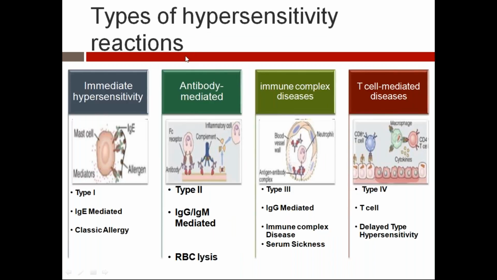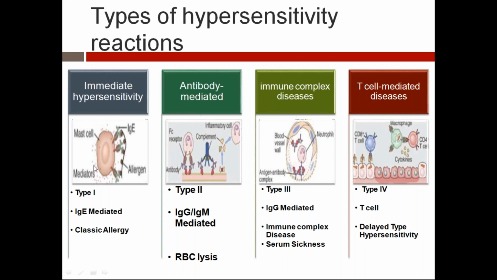And types of hypersensitivity reaction we already know: 1, 2, 3, 4. Type 1 is IgE mediated. It is also called classic allergy. Type 2 is antibody mediated. Type 3 is immune complex mediated. Type 4 is delayed type hypersensitivity.